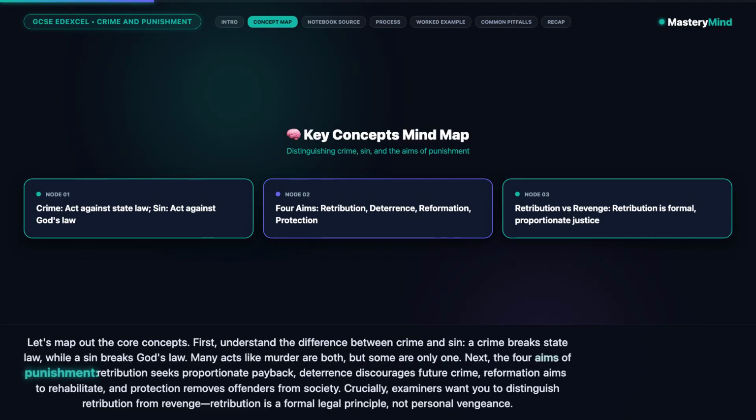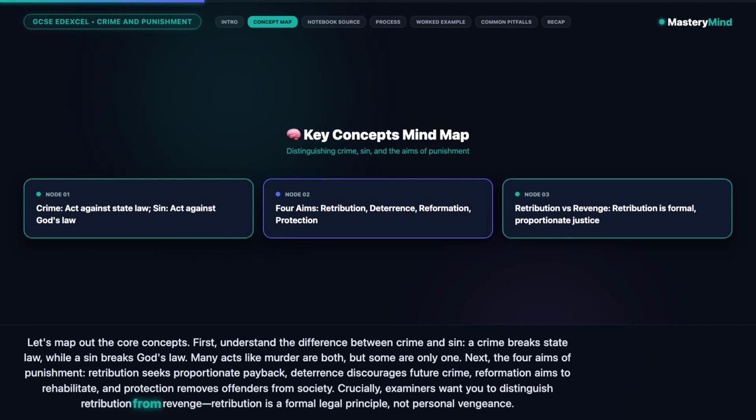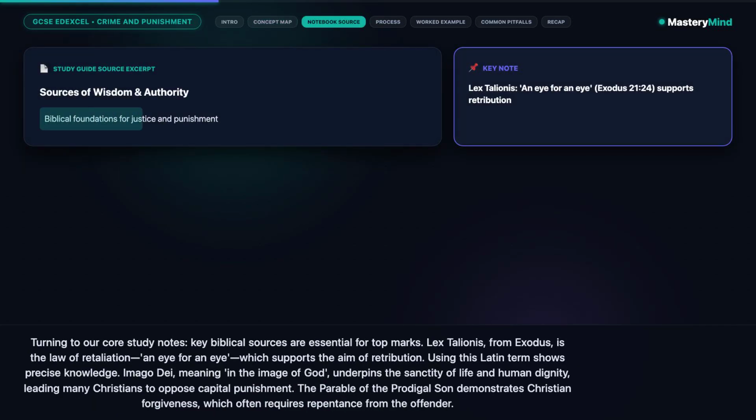Next, the four aims of punishment. Retribution seeks proportionate payback. Deterrence discourages future crime. Reformation aims to rehabilitate, and protection removes offenders from society. Crucially, examiners want you to distinguish retribution from revenge. Retribution is a formal legal principle, not personal vengeance.